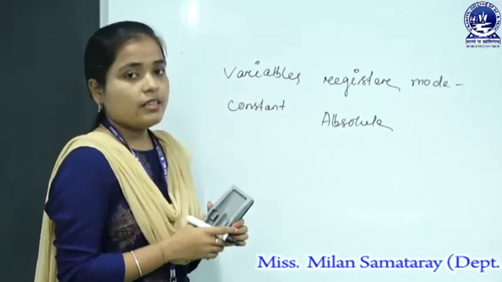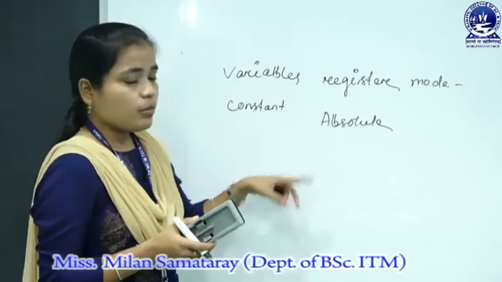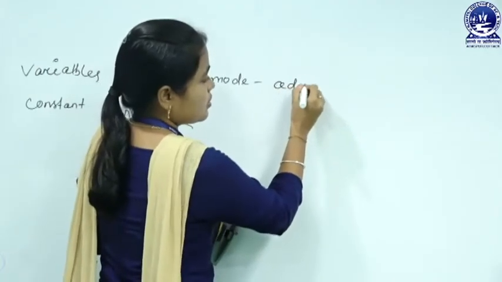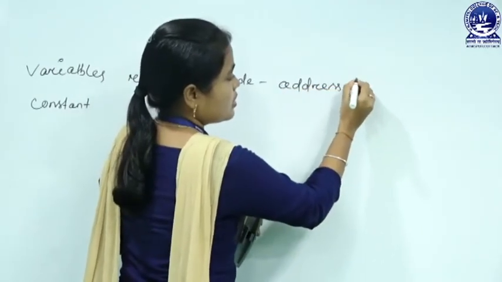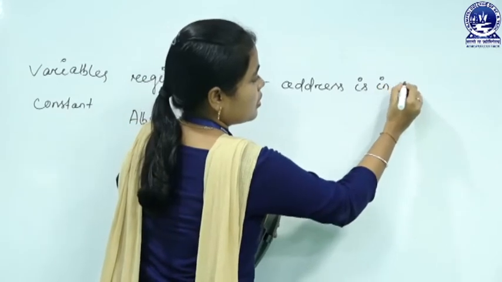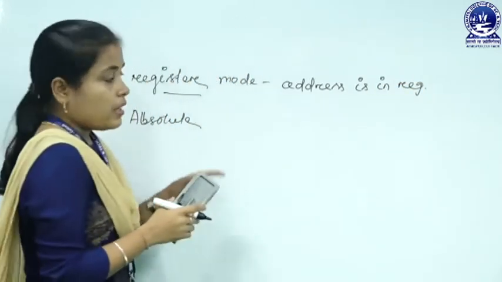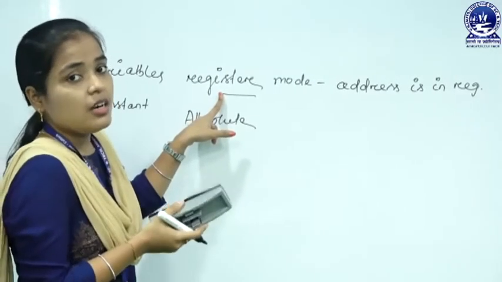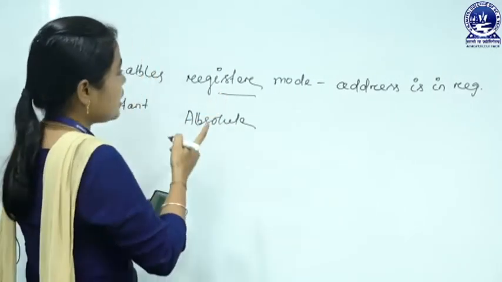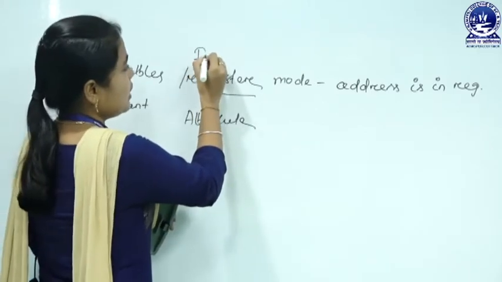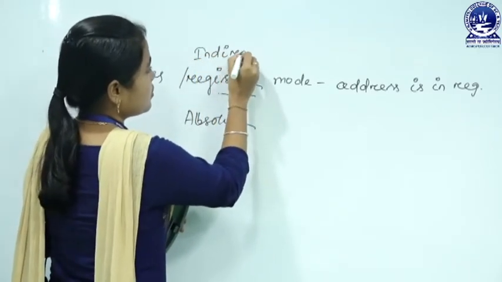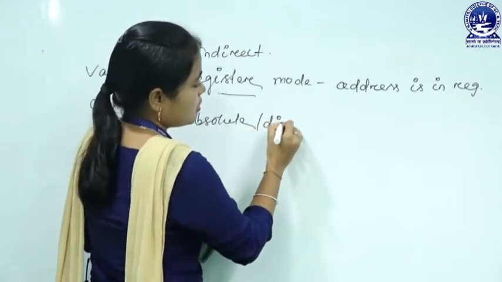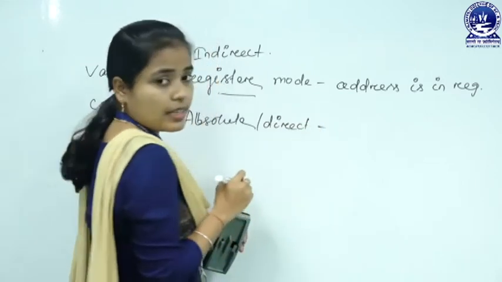We will see it later in some examples, but you have to remember that register mode means the address is in the register. Here the operand is not in the register, the address of an operand is in the register. That is why sometimes this is called indirect addressing mode, and absolute mode is called direct addressing mode.